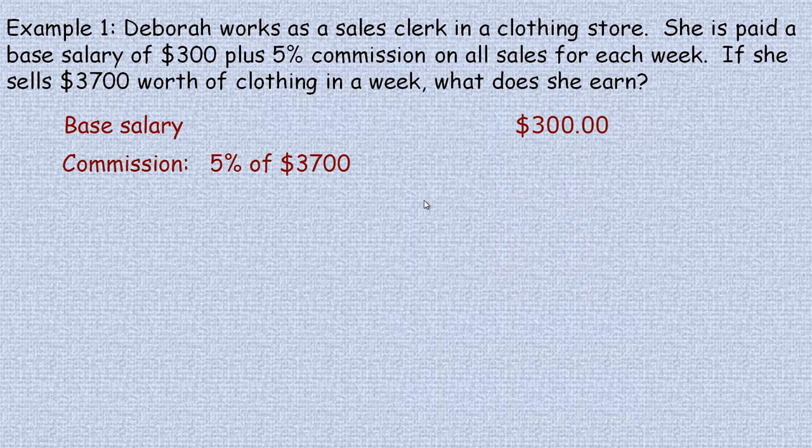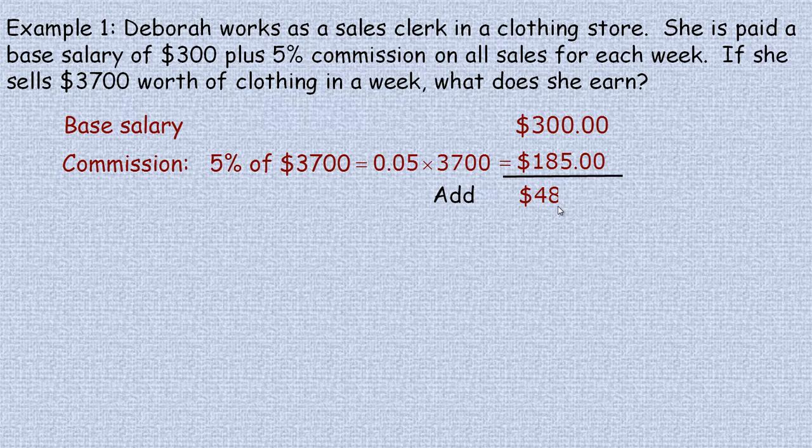You'll see that come up in the PowerPoint now. So we're multiplying 0.05, that's 5%, by the $3,700, and that gave us $185. That's her commission part. Her total salary is her base salary plus this, so we're going to add these together. If we add 300 to 185, we get $485. That's how much Deborah makes in the week that she sells $3,700. Of course, another week she sells a different amount, she'll earn a different amount.